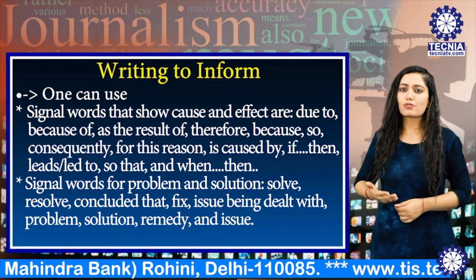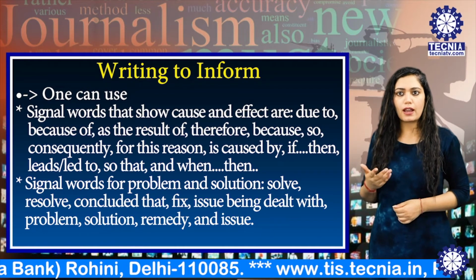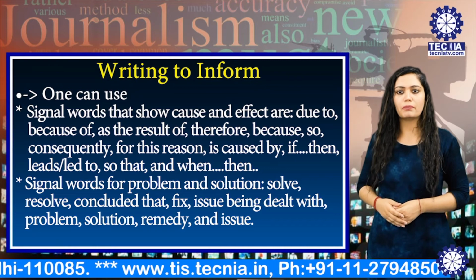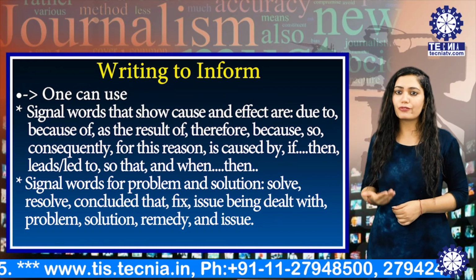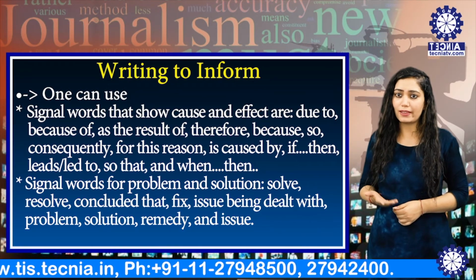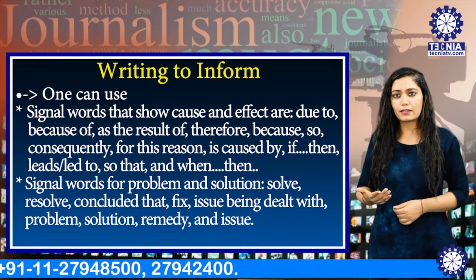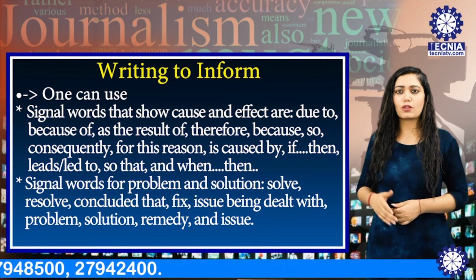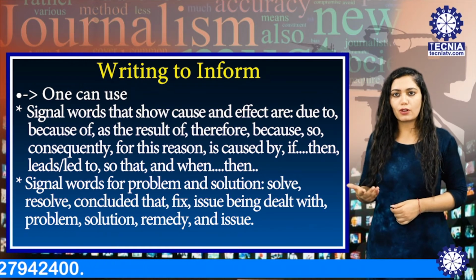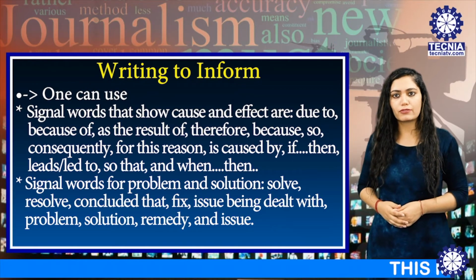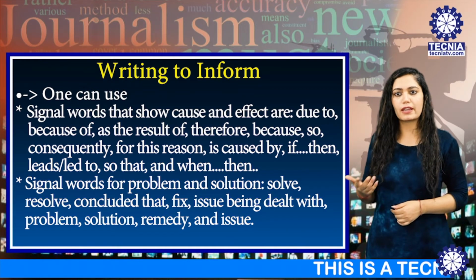Signal words that show cause and effect are due to, because, as a result of, therefore, so, consequently, for this reason, is caused by, if, then, so that, and when and then. Signal words for problems and solutions: solve, resolve, concluded that, fix, issue, being dealt with, problem, solution, remedy and issues.